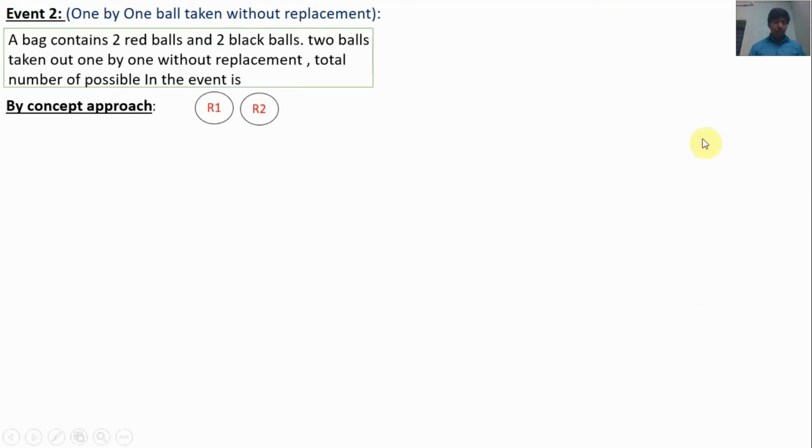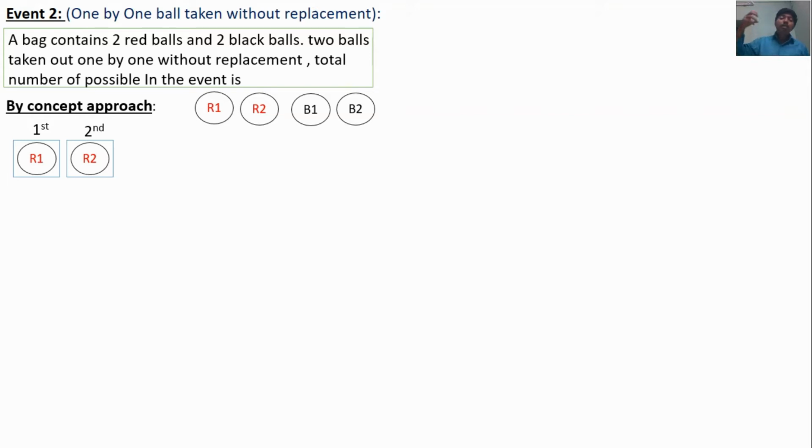Here the 2 red balls are R1, R2 and the black balls are B1, B2. Listen carefully: the ball taken is one by one, not simultaneous. So the first ball may be R1 and the second ball may be R2. If the first ball is taken out, the remaining 3 balls will be in the bag. The taken ball is not replaced. Second case, the first ball may be R1 and the second ball may be B1. Third, the first ball may be R1 and the second ball may be B2.